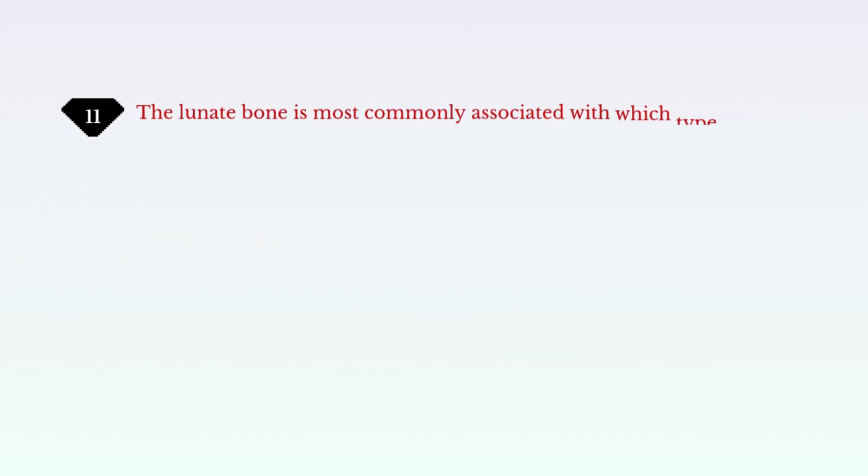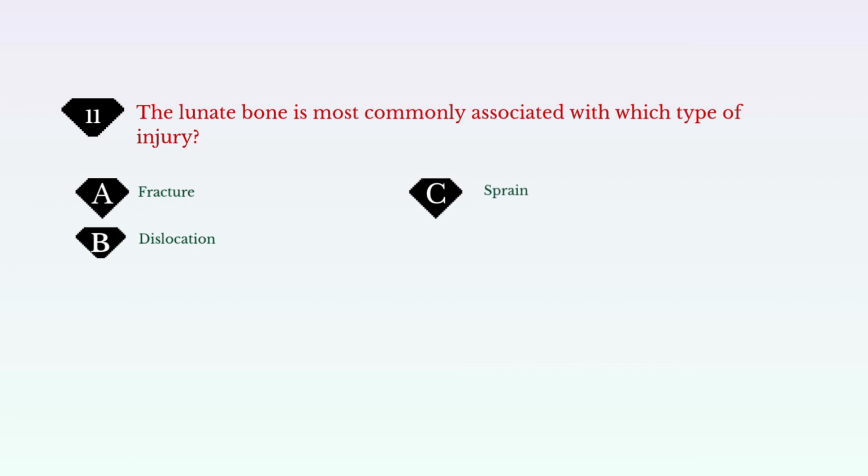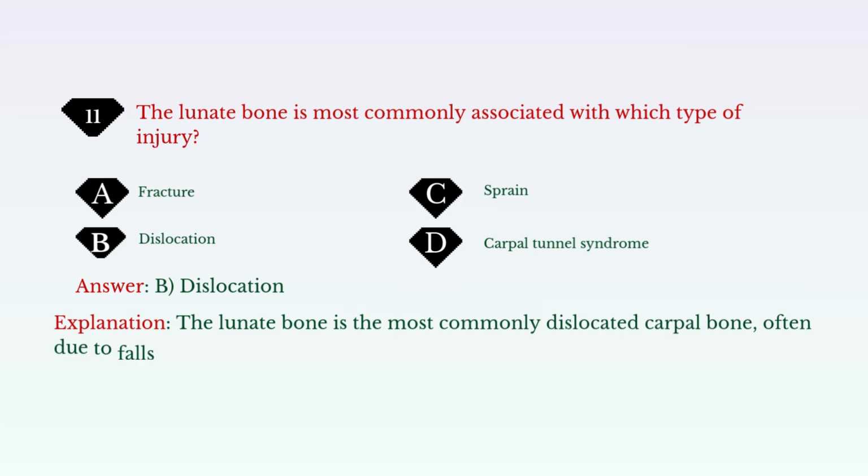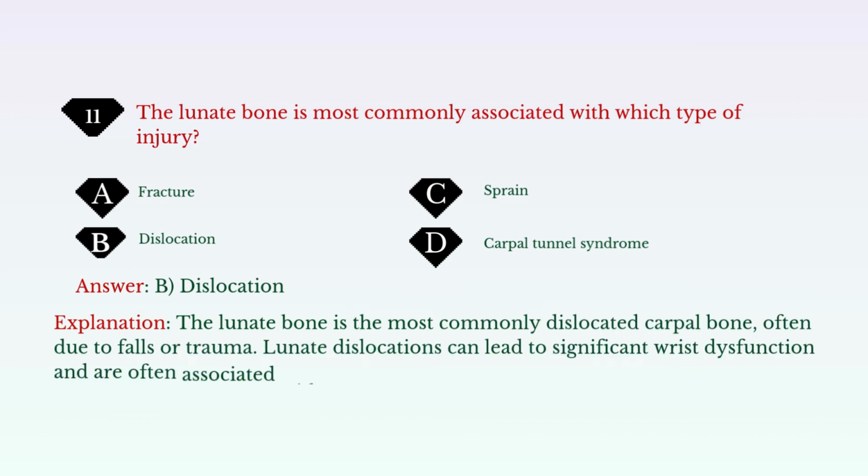The lunate bone is most commonly associated with which type of injury? A. Fracture. B. Dislocation. C. Sprain. D. Carpal tunnel syndrome. Answer: B. Dislocation. Explanation: the lunate bone is the most commonly dislocated carpal bone, often due to falls or trauma.